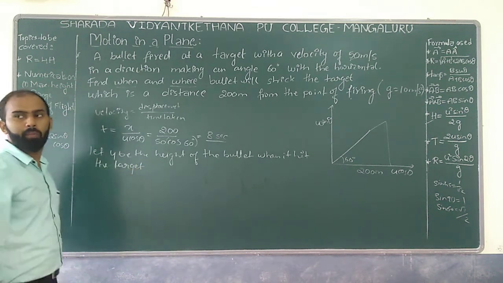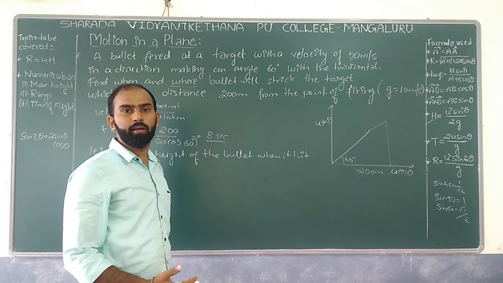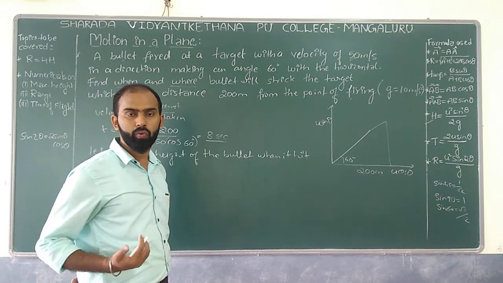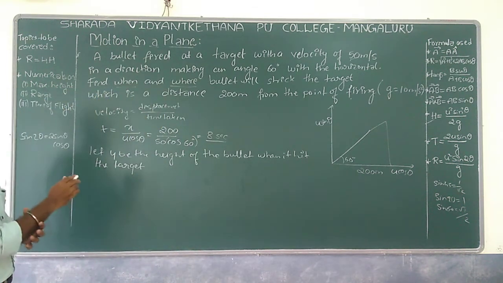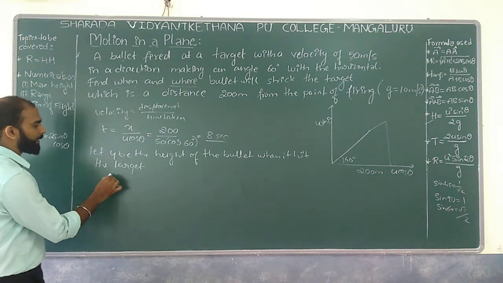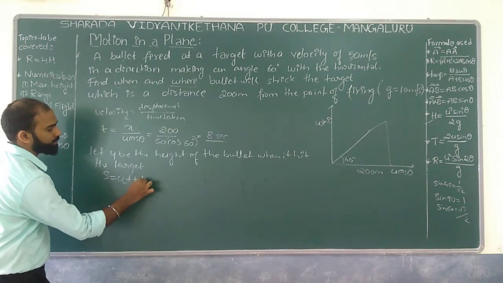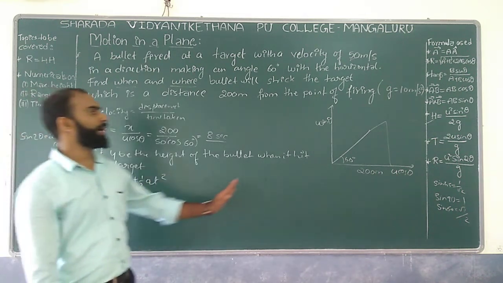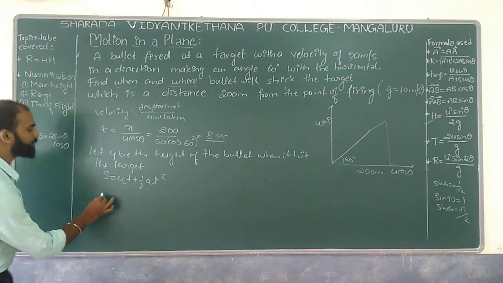So what is the basic formula we have over here? We have discussed in motion in a straight line one formula, S equals ut plus half at square, to get the displacement. Similarly, we use that formula here. Now your job is to find it in terms of the vertical component, so S can be replaced by y.